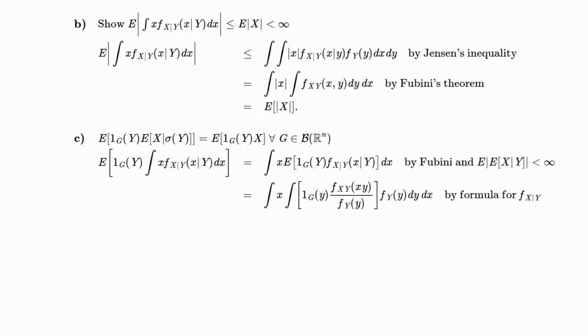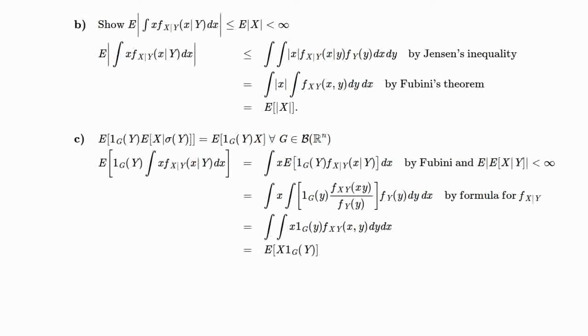So we just substitute in the formula for both the expectation and for the conditional density. And then we can simplify. We can cancel out the f_Y's, and we're left with the double integral of x 1_G(y) times the joint density in x and y, dy dx. But this is exactly the expectation of X times 1_G(Y), which is what we needed to show.